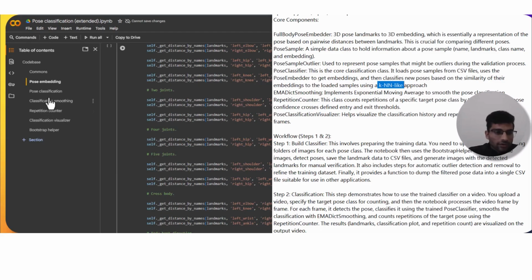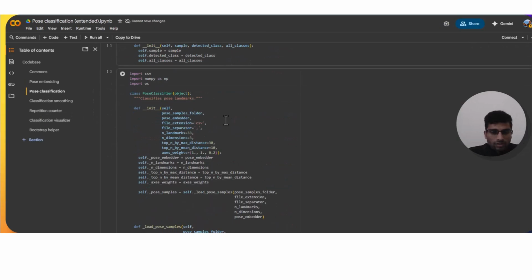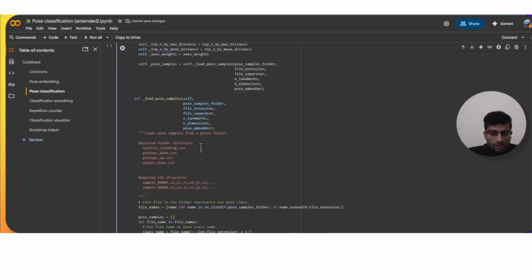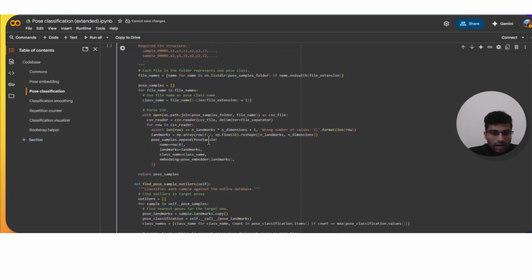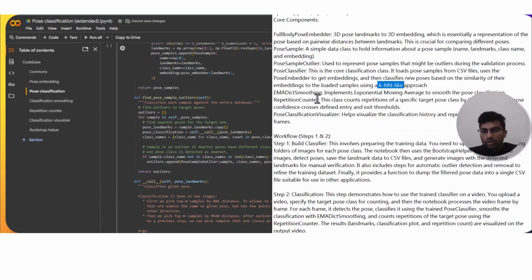And the pose classifier function is performing the pose classification over here. This is the function that gets the values from CSV formats, how many landmarks there are, what the dimensions are, and finally the landmarks are being found. And yeah, so let's move to EMA depth smoothing.